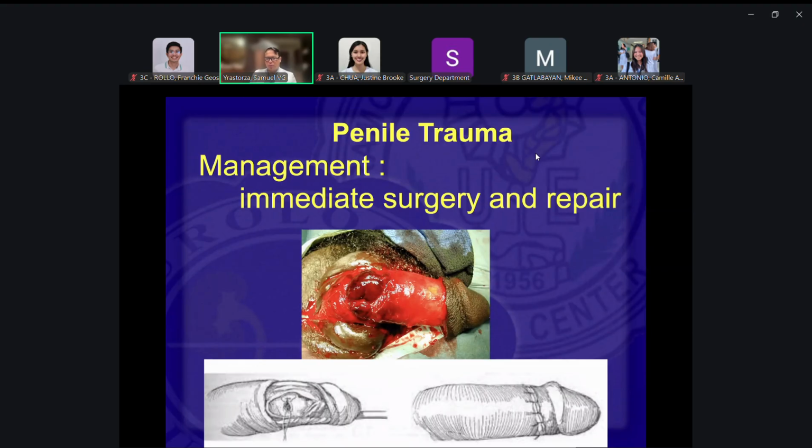You want to repair it properly so that it will heal properly, so that it will not end up later with painful erection or deformity of your penis. So we deglove the penis, look for the injury, and then repair that area.